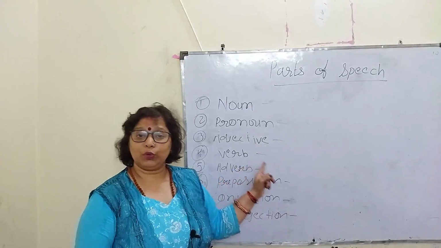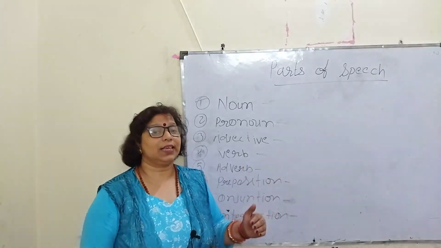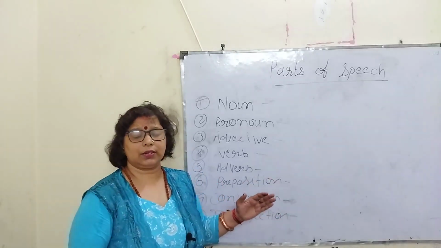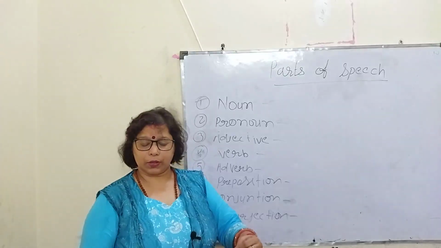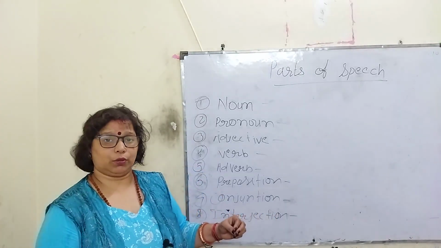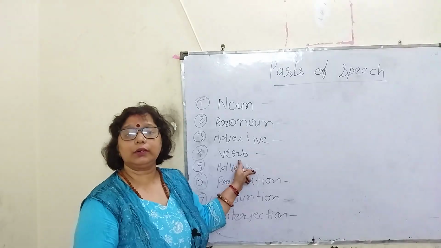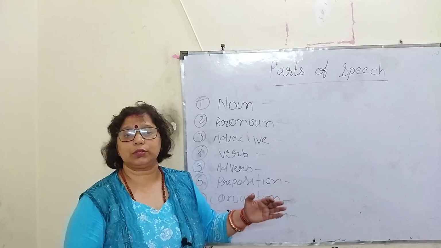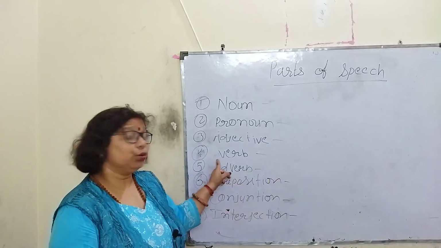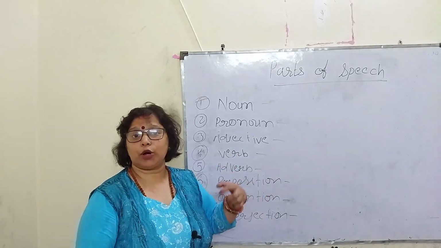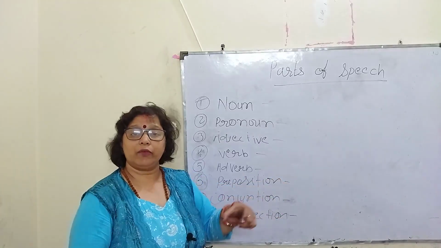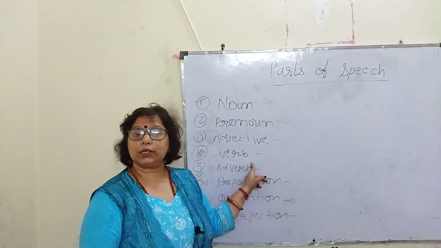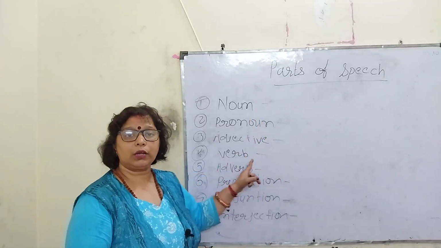Next one is the verb. Verb is a saying word. In the previous class you have read that it is known as the action word, and doing word also. So you can use here doing words. In the further video I will give you the parts and their sections, what they do and how they are used: first form, second form, third form, fourth form and fifth form, where we will use these forms. That's why adjective is known as qualifying. It qualifies the noun and pronoun.